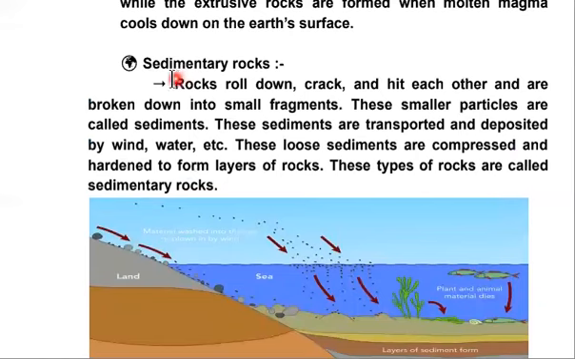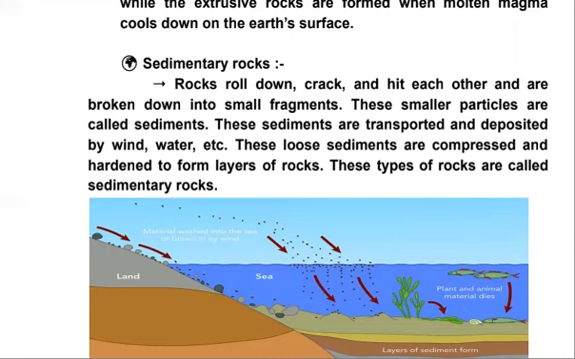Okay, so sedimentary rocks. How are these formed? There are rocks, they roll down. You must have seen in some movie scenes or somewhere that rocks roll down, they crash, hit each other, and are broken down into small particles. What are these small particles called? They are called sediments. And these sediments are transported by wind. When wind blows, they also blow along with it. And when water flows, these sediments come with it and get transported from one place to another, etc. There are other factors that move these sediments.